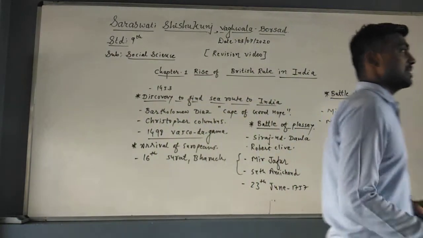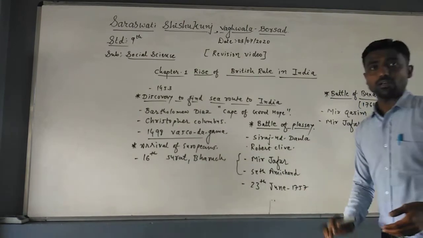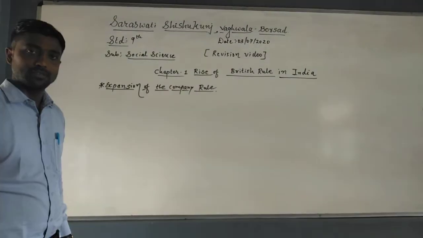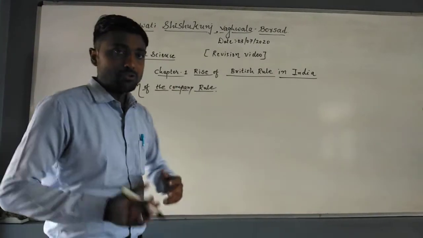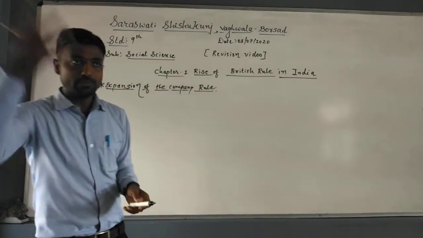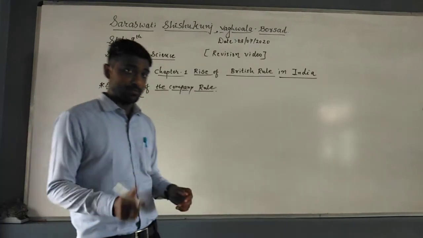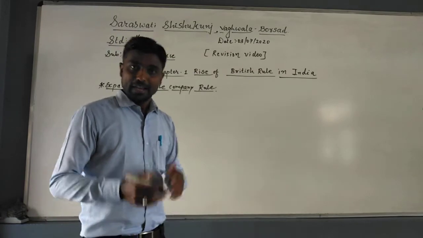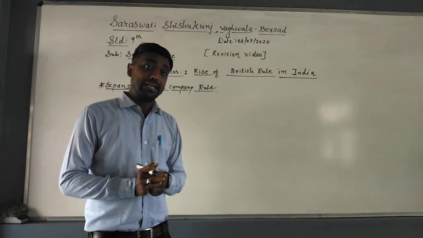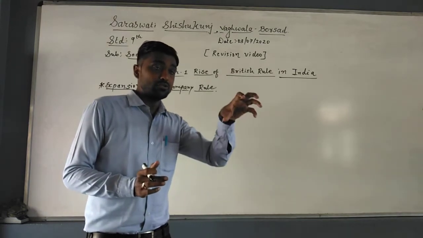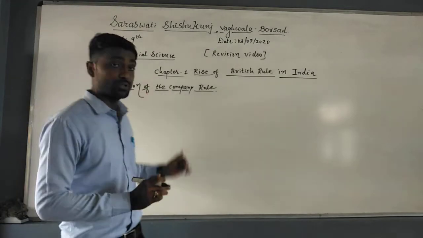Now, the next topic is the expansion of the company rule. Students, a question may arise in your mind: how did the expansion happen? You know that the Britishers fought two battles, the Battle of Plassey and the Battle of Buxar. You can understand that the grip of the Britishers was slowly and steadily increasing over the Indian territories. That is how our next topic, the expansion of the company rule, follows.